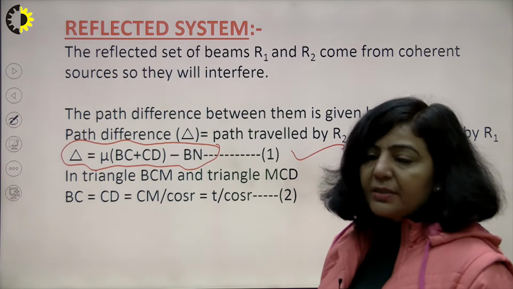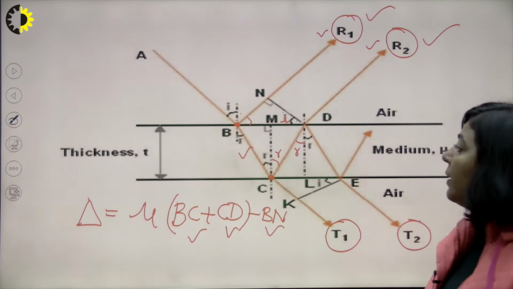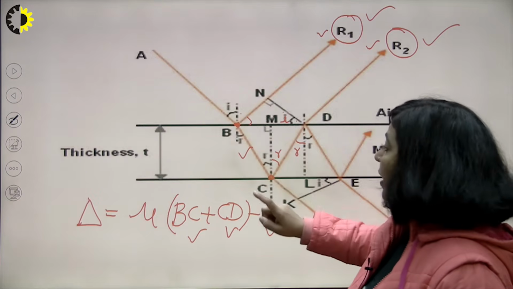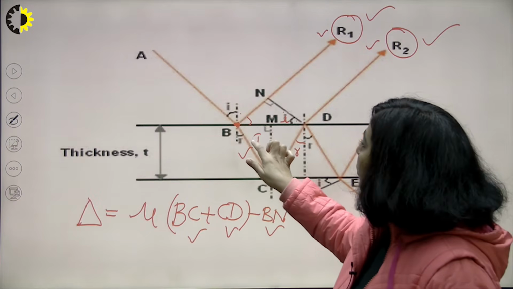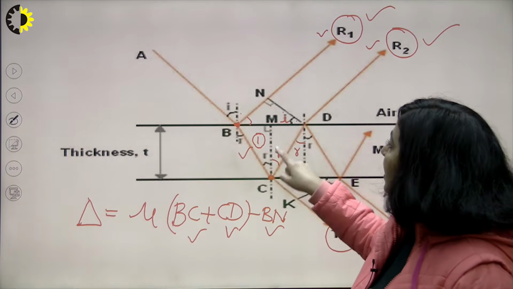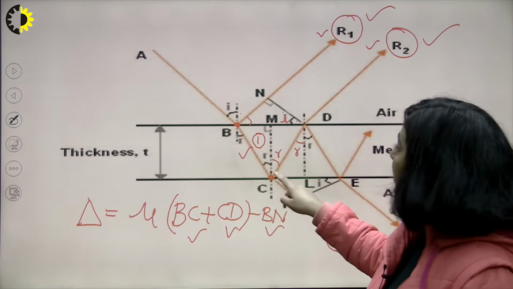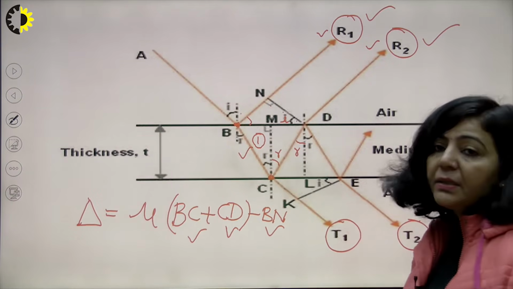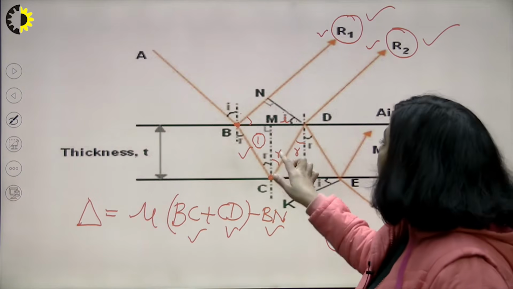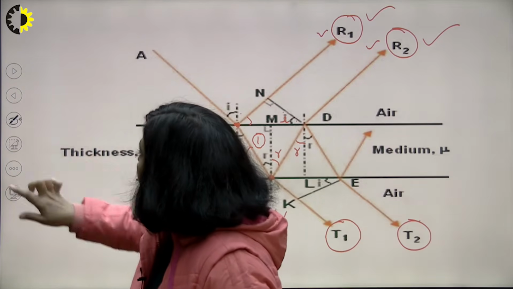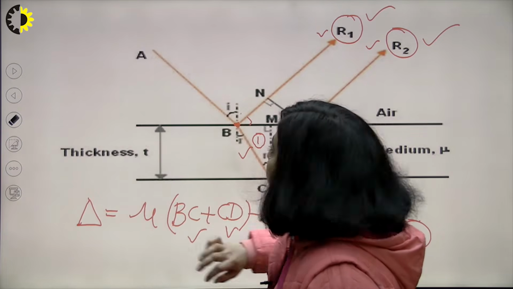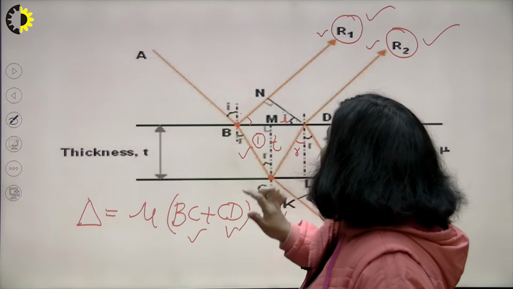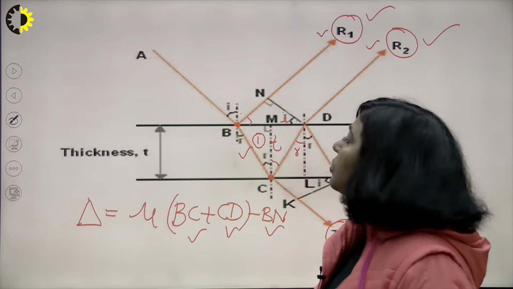So again I am referring to the same diagram here. If you want to find this BC, then you have to take a triangle. I am taking triangle number 1, which is CMB. In this triangle CMB, one side is known. This CM is known. What is CM? CM is basically the thickness of this thin film, so this CM is T. You know this side is T, this angle is R, this angle is also R.